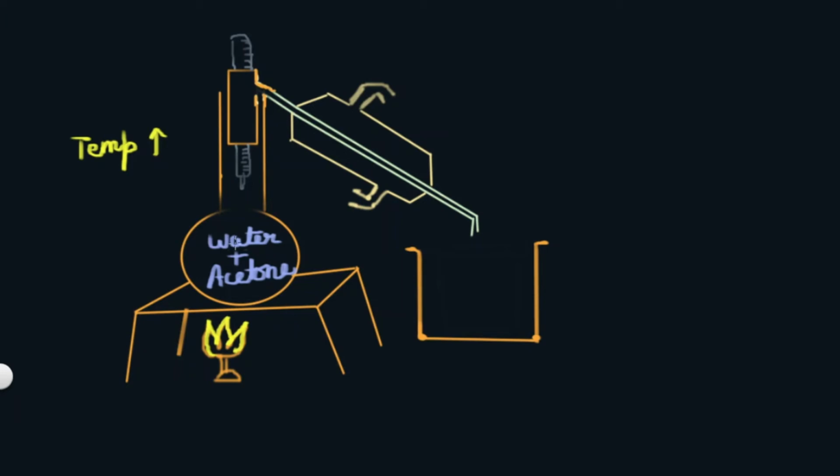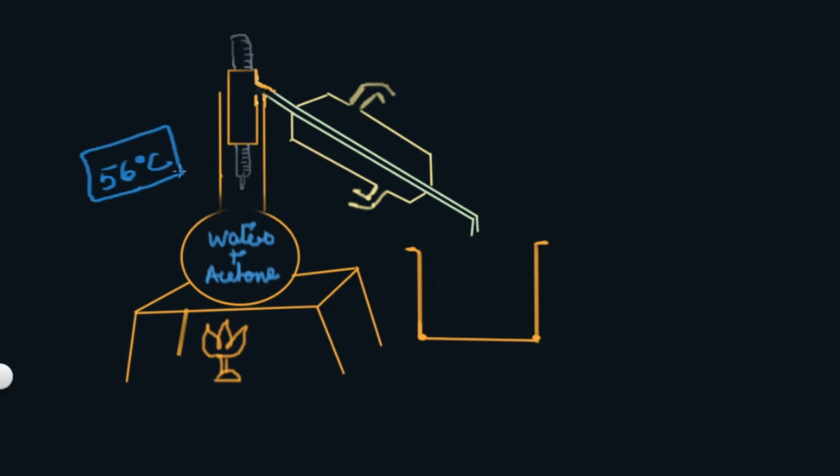When we switch on the burner, the temperature starts increasing, and inside the flask we have a mixture of water and acetone. The boiling point of water is 100 degrees Celsius and acetone is 56 degrees Celsius. It would take time for water to start vaporizing, but the vaporization of acetone starts early because its boiling point is 56 degrees Celsius.